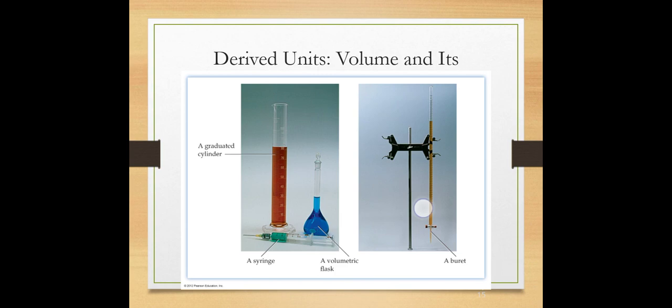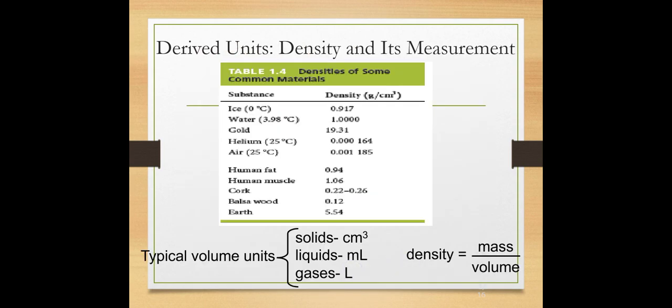We can measure the volume with these: this is a burette, this is a volumetric flask, this is a syringe, this is a graduated cylinder. How can we find density? These are the common densities of common materials. Typical volume units that we use for solids, liquids and gases are as follows. For solids we use centimeter cube, for liquids we use milliliter, and for gases we use liter. And the formula of density is mass over volume. We can find density by putting in the values of mass and volume.